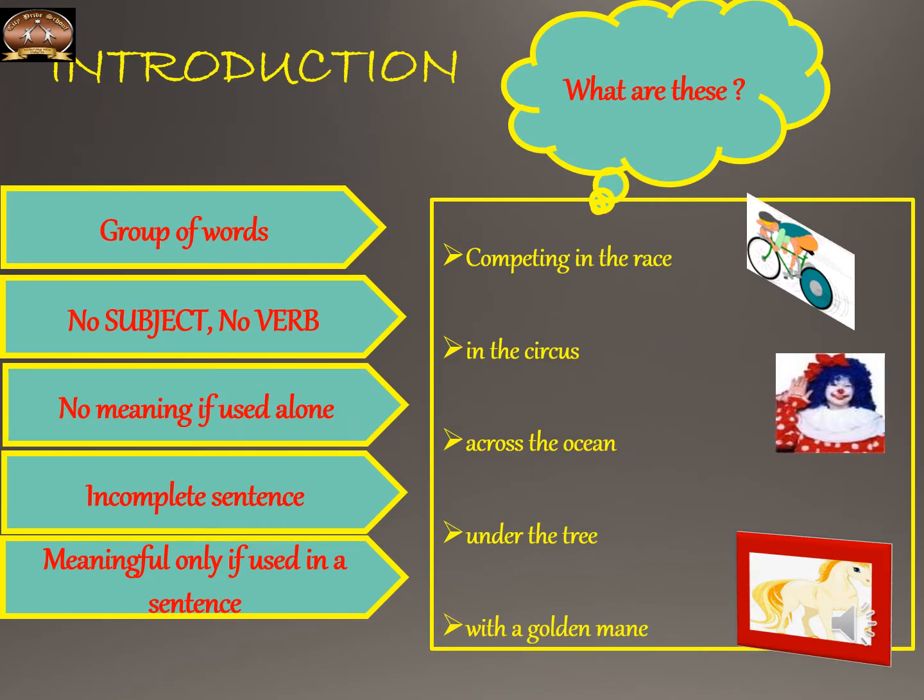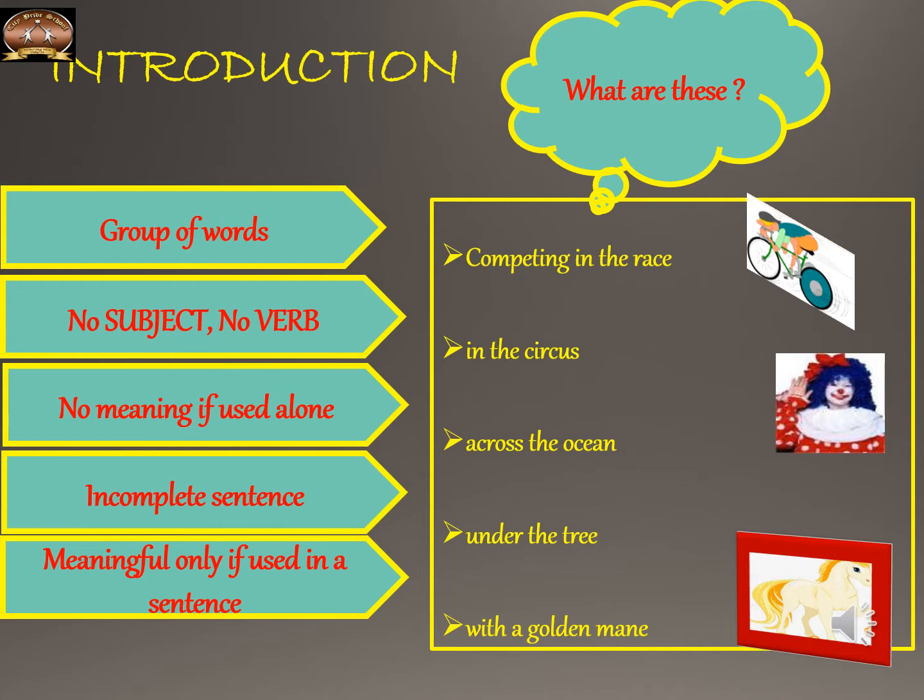So here, children, in this slide you can see in the box, what can you see here? There is something written, right? Competing in the race, in the circus, across the ocean, under the tree, with a golden mane. So what are these? Are these sentences? No. Why? Because there is no subject over there, right? And there is no finite verb.